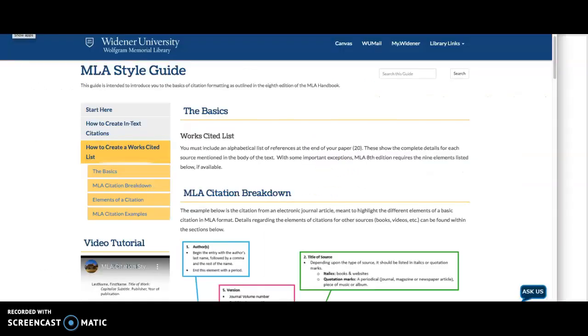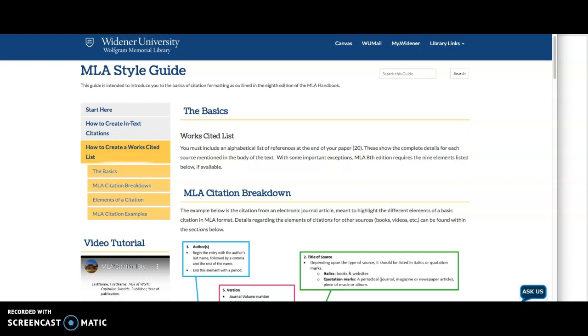Now the exact way that you format things in your Works Cited page for MLA is very, very specific. And there's a lot of resources that you can use to help you. Purdue OWL is a popular source. You can go directly to an MLA online style guide from the MLA group.